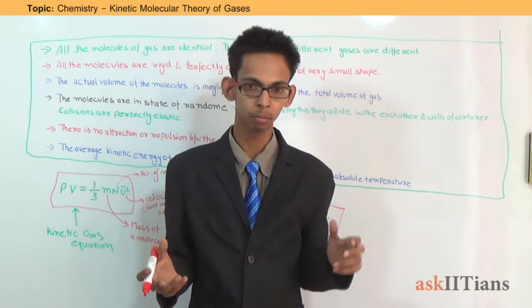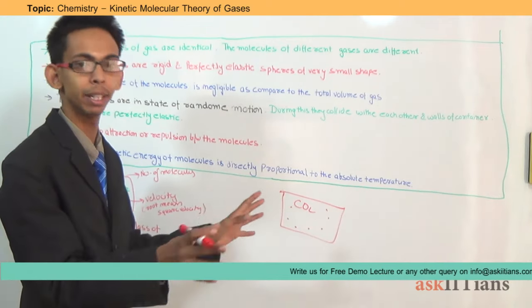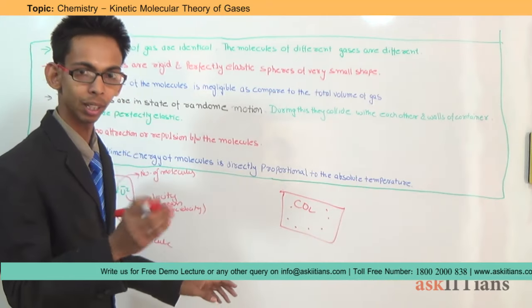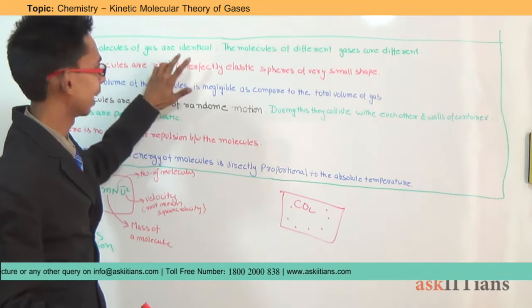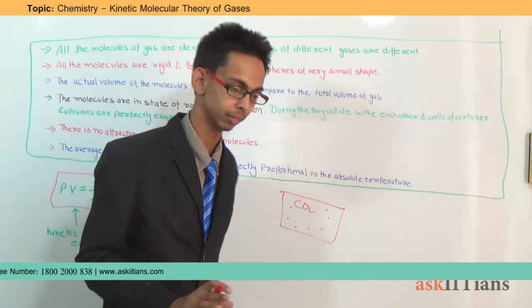So this was the first statement, that all the molecules of a gas are identical. Means all the samples of a particular gas will have same type of molecules. They all will be identical in terms of mass and volume and shape. All the molecules of a gas are identical and the molecules of different gases are different.